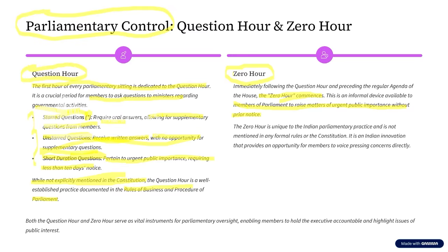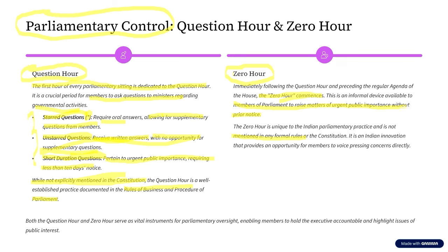Now, question hour is not found in the Constitution of India. Is the term zero hour found in the Constitution of India? No. It is also not found in the Constitution of India. But question hour is at least found in the rules of business and the procedure of parliament. But zero hour is not mentioned in any formal rules.